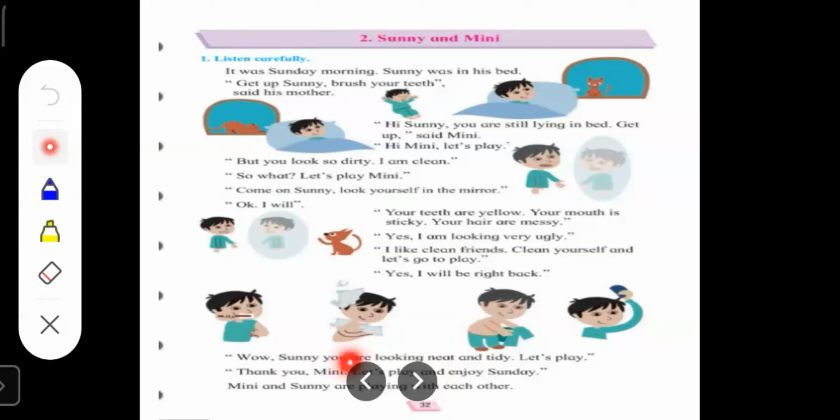Why does Sunny thank Minnie, children? Because Minnie tells Sunny to be neat and clean, isn't it? So after listening to Minnie, Sunny cleans himself. So Sunny thanks Minnie. What does he say? He says, thank you, Minnie. Let's play and enjoy Sunday. Then you can see Minnie and Sunny are playing with each other and then they enjoy their Sunday.